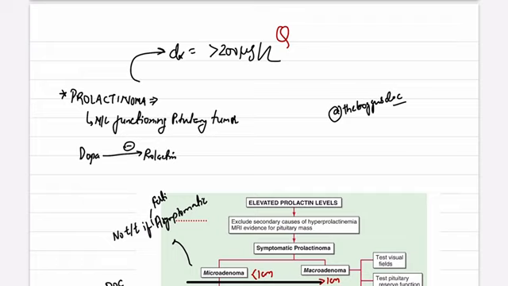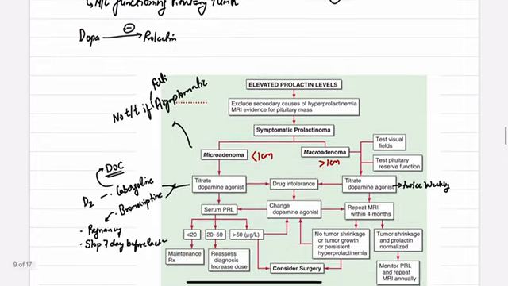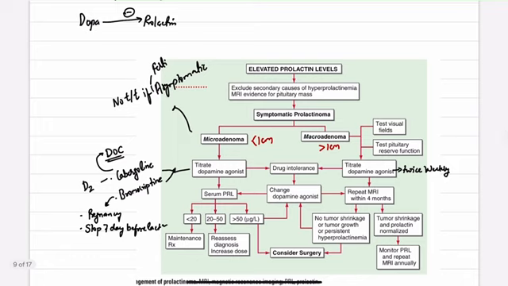Prolactinoma is the most common functioning pituitary tumor. Remember this, and dopamine inhibits prolactin. Next part is this: if someone presents with an elevated prolactin level in your OPD, you have to remember to exclude a secondary cause of hyperprolactinemia, like a pituitary mass. So you have to do an MRI for that and rule out these causes.